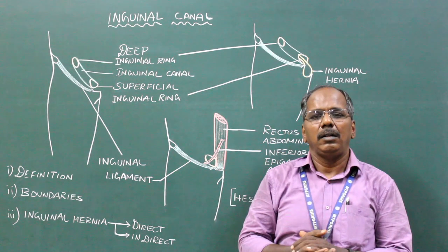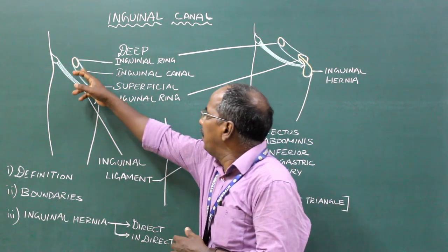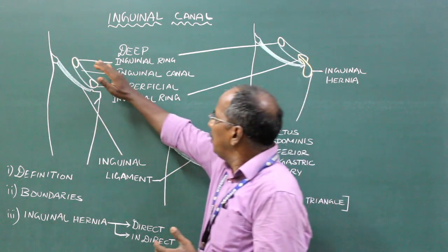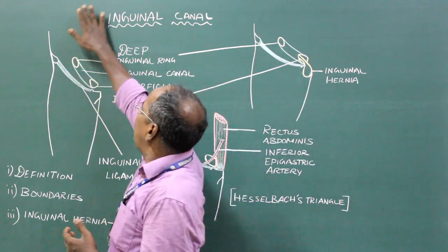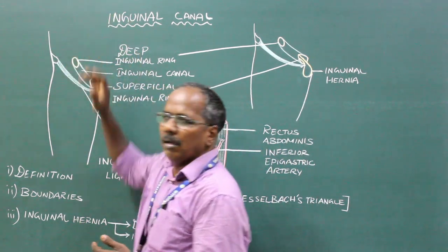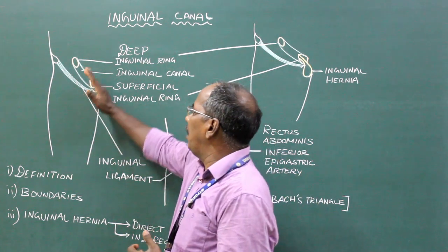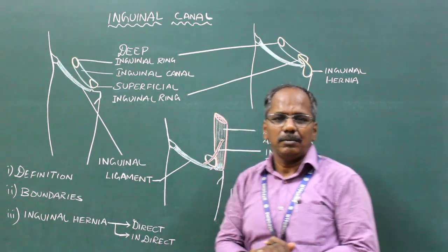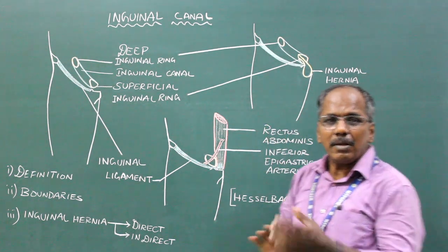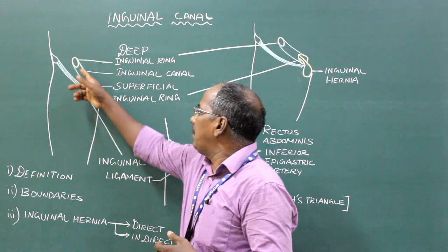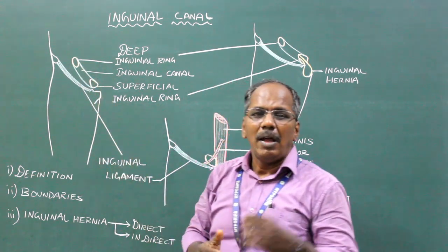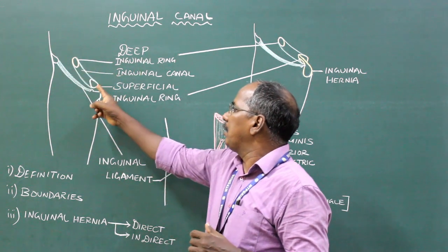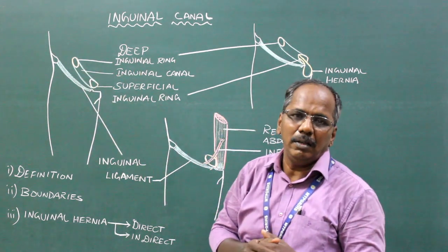Inguinal canal. It is an oblique canal situated in the lower part of the anterior abdominal wall, above the medial half of the inguinal ligament. It is about 4 cm long and extends from the deep inguinal ring to the superficial inguinal ring.